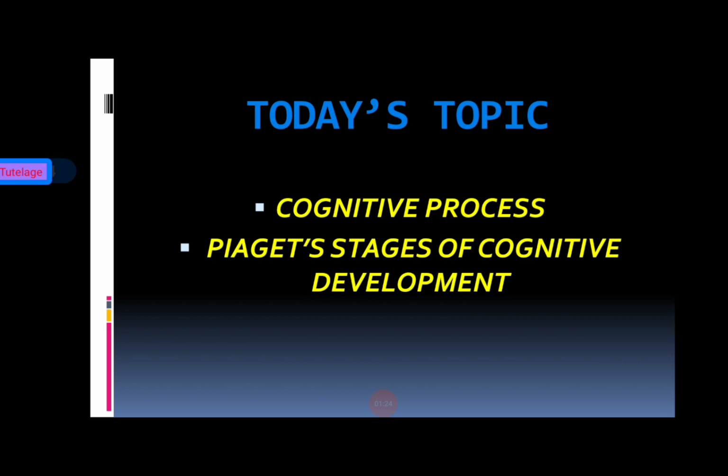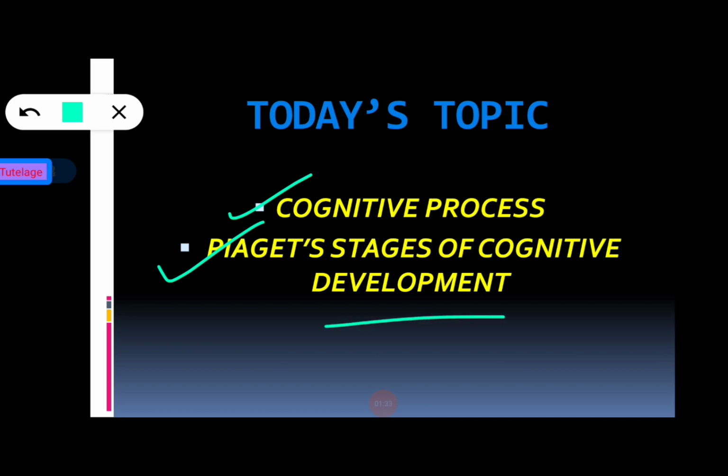So here we can see our today's topic, that is cognitive development and Piaget's stages of cognitive development. We have already told the definition of cognitive development and the process in my last session. So before going to the main discussion, we have to revise the basic meaning of cognitive development and the cognitive process. Okay, so now move on to the next slide.